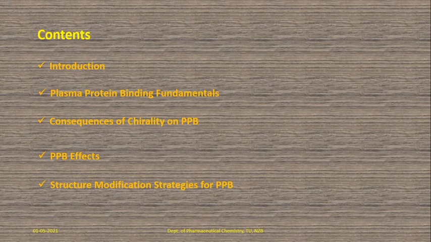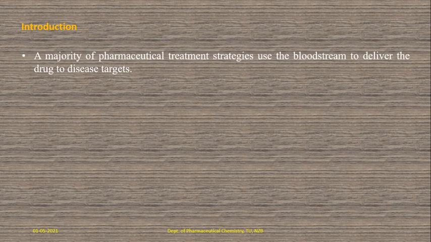The first one is the introduction part. Any drug substance or compound, in the majority of pharmaceutical treatment strategies during a disease state, uses the bloodstream, the circulatory system, by which the drug substance is delivered into the bloodstream first.